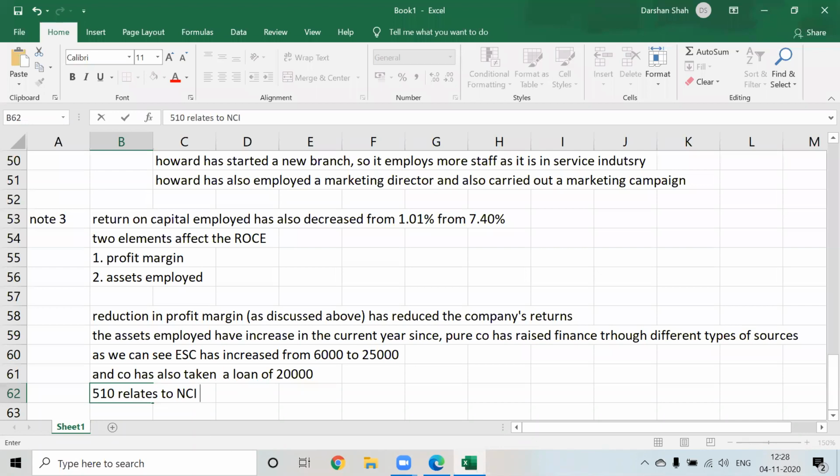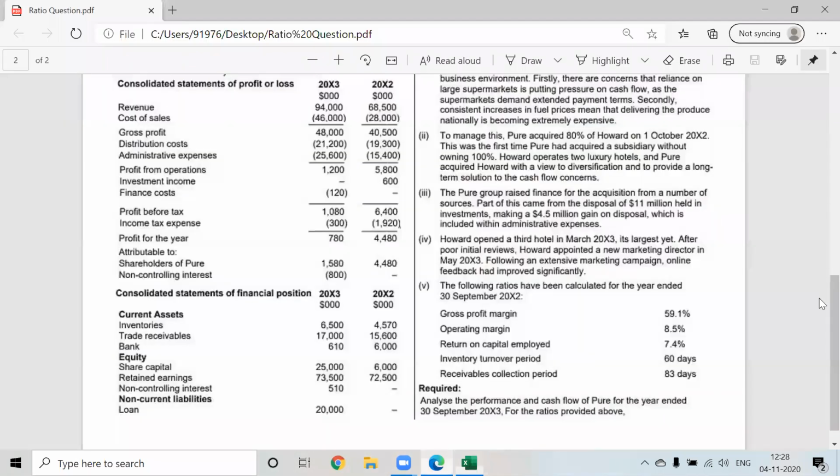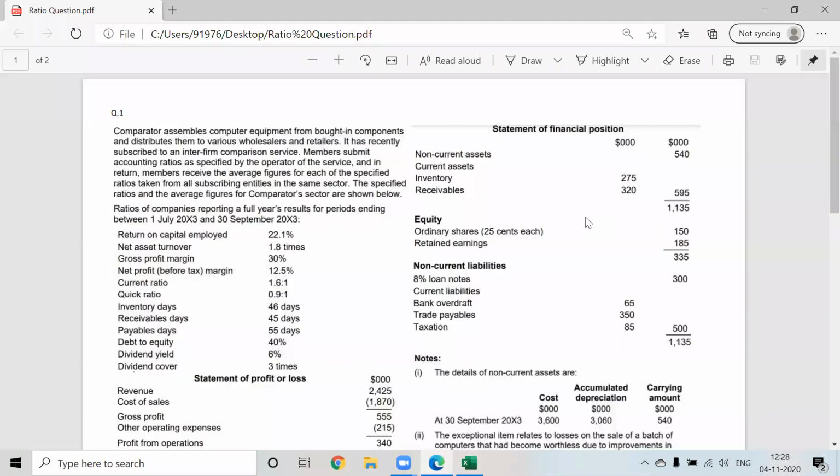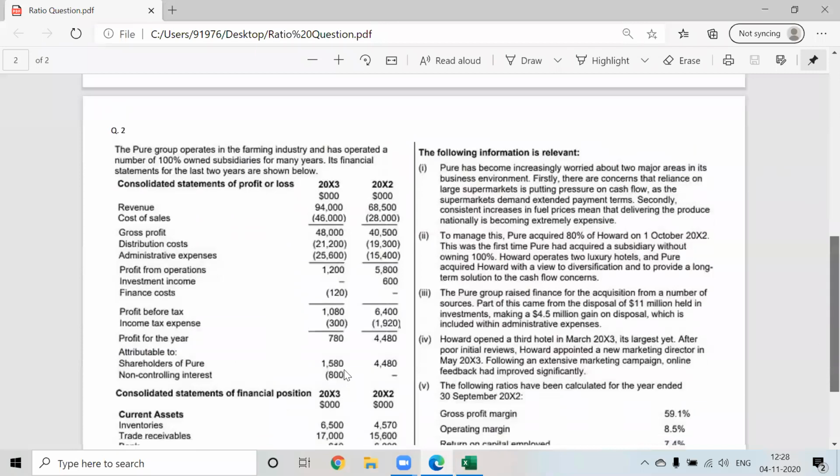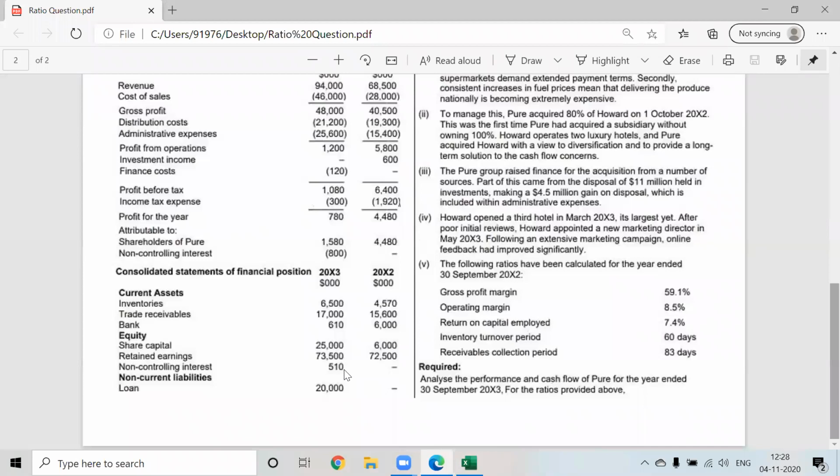But you guys will say, Pure company has other subsidiaries also, na? So this NCI can be of other subsidiaries also? Yes or no? No, sir. First, no, why not? Because rest all is 100%. Rest of the subsidiaries are 100% subsidiary. So we can clearly say that the NCI that appears in the balance sheet is only related to Howard company, because Howard is the only company which is 80% acquired. So we can write that as well.